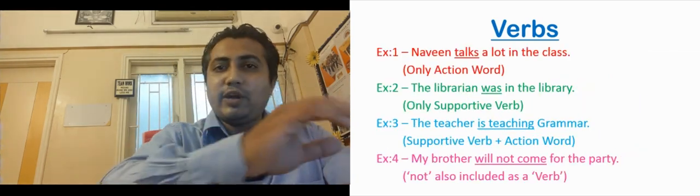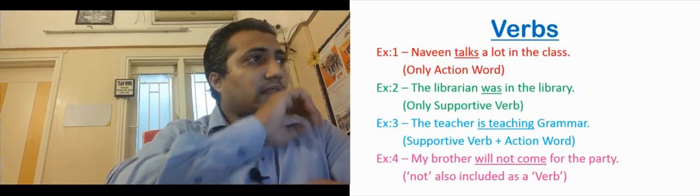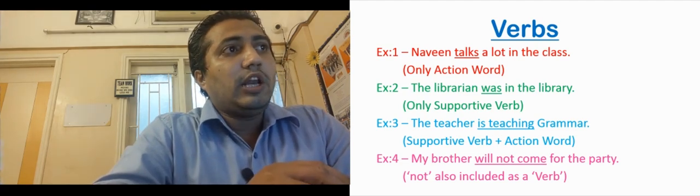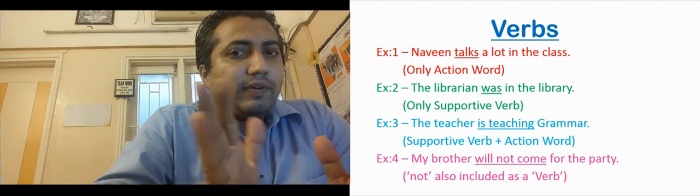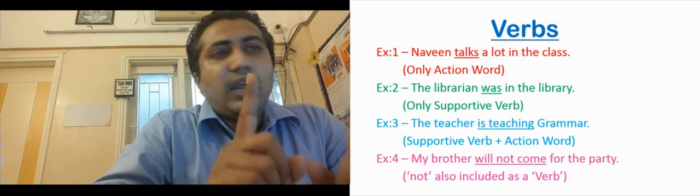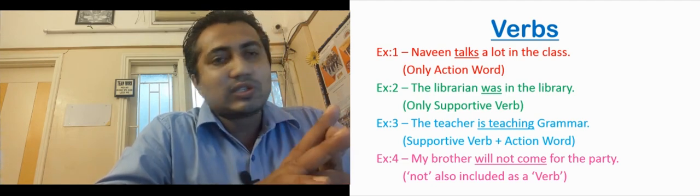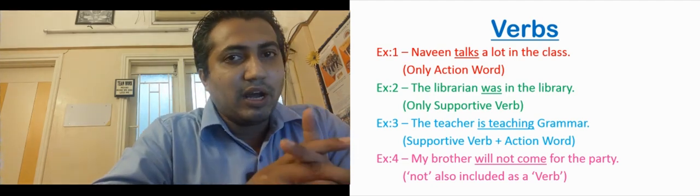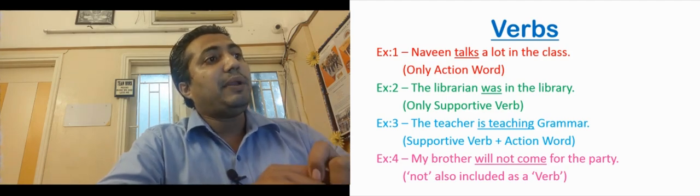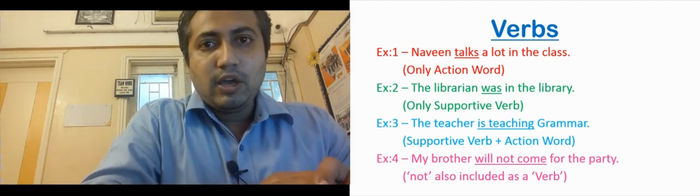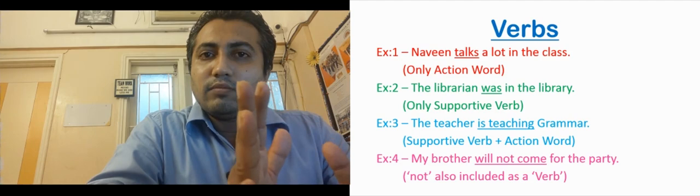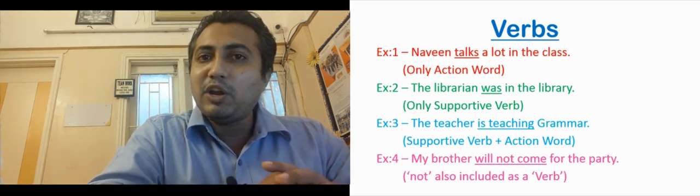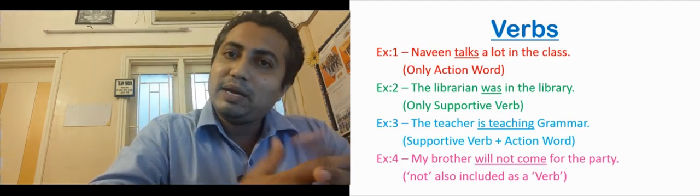Let us try to look into some examples. See, Naveen talks a lot in the class. There is no auxiliary verb, is, am, are, कुछ भी नहीं है, only an action word, that is talks, isn't it? So that becomes the verb. Next example, the librarian was in the library. तो इसमें there is no action word, only an auxiliary verb or supportive verb, was. So that becomes the verb.